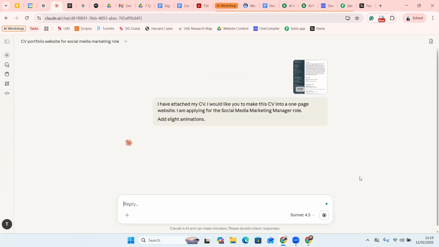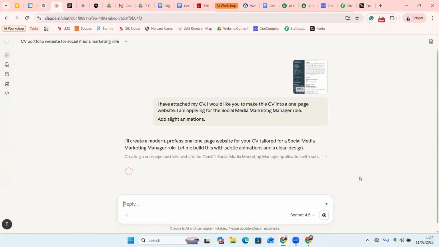Now, what it will do is go through all the information that I've provided in the PDF, and it will create a website for us. So just give 2 more minutes. This is something that you can use for your personal use case also. If you're applying for a job next time, obviously you won't be able to use it as a website. And there is a way that I'll show you can do that.